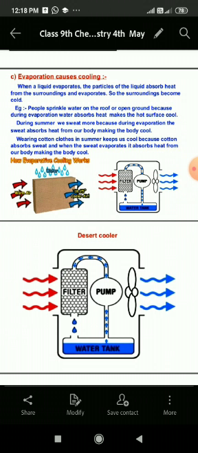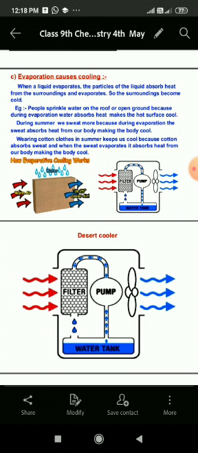When a liquid evaporates, the particles of the liquid absorb heat from the surrounding and evaporate, so the surrounding becomes cold. Example, we can take first example, like people sprinkle water on the roof or open ground, because during evaporation water absorbs heat and makes the hot surface cool. During summer we wear cotton cloth, that is another example. Why do we wear cotton cloth?